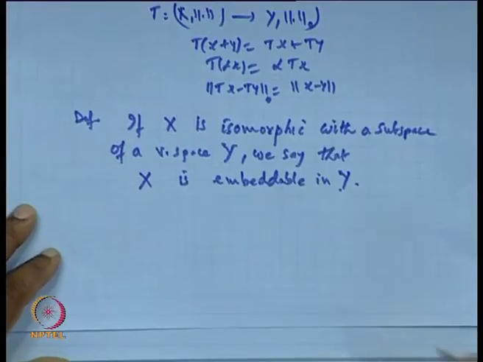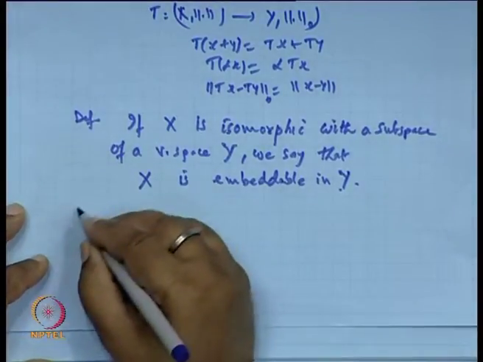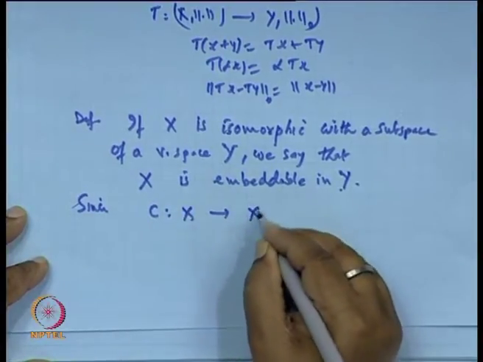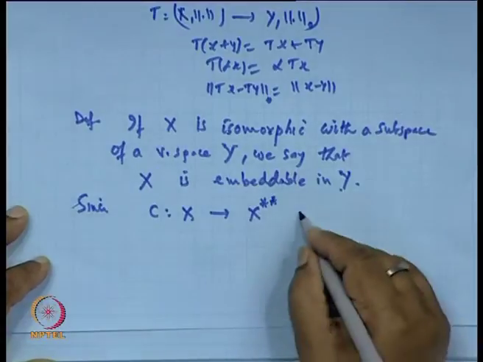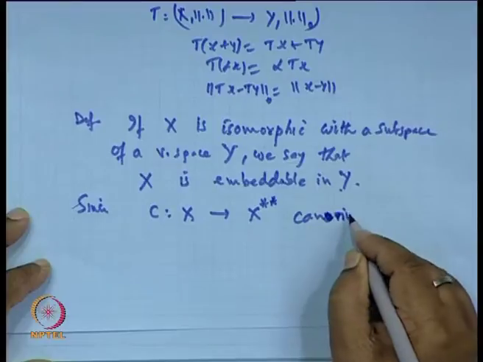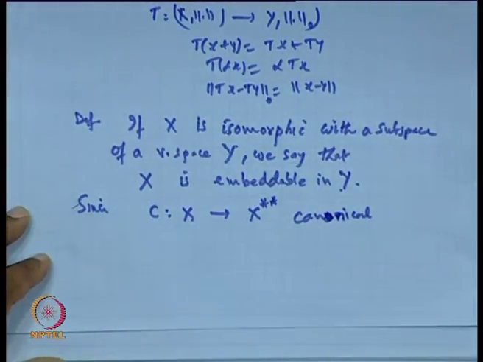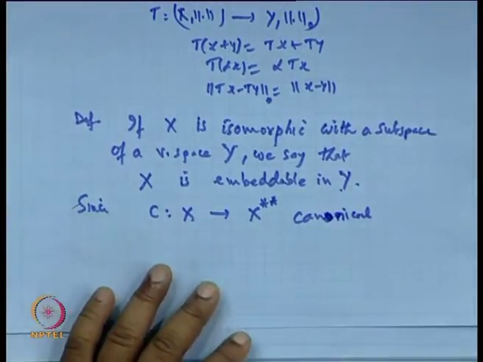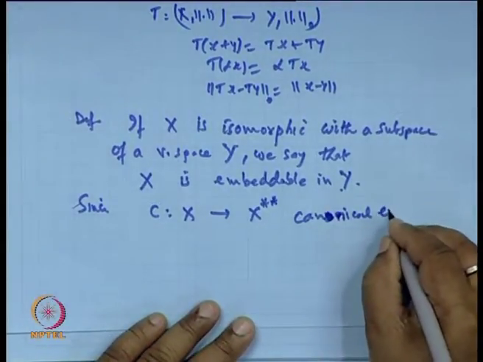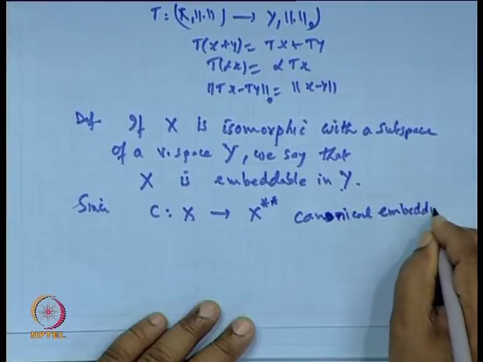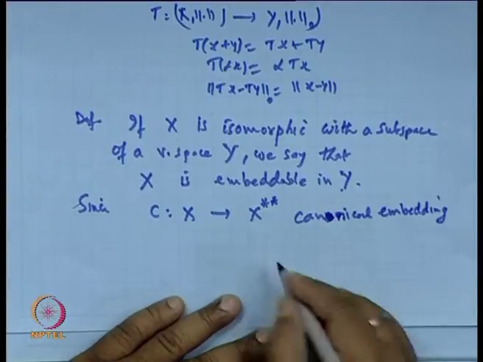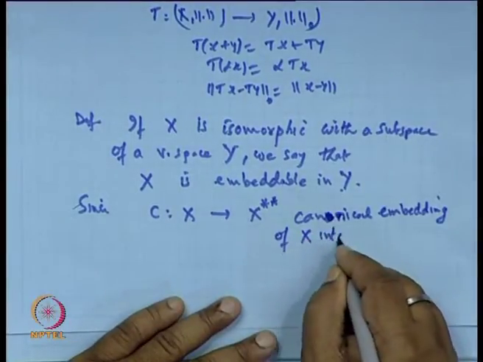So, in the above, since C, which we define as a mapping from X to X double star, is a canonical mapping from X to X double star, we also call this a canonical embedding of X into X double star.